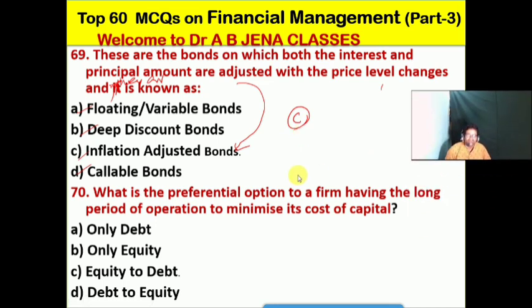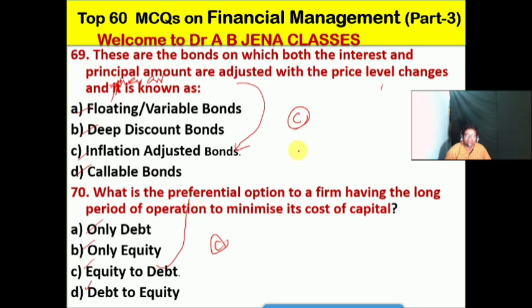So last but not the least, the vital MCQ. The preferential option to a firm having a long period of operation to minimize its cost of capital, which will it be? A, only debt. B, only equity. C, equity to debt. D, debt to equity. No doubt friends, C is the right option for this MCQ.